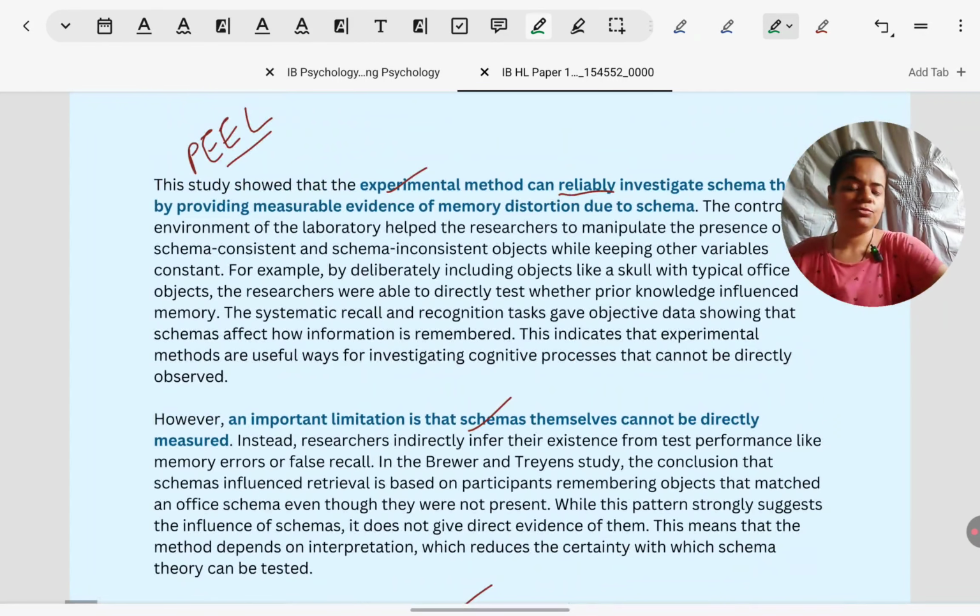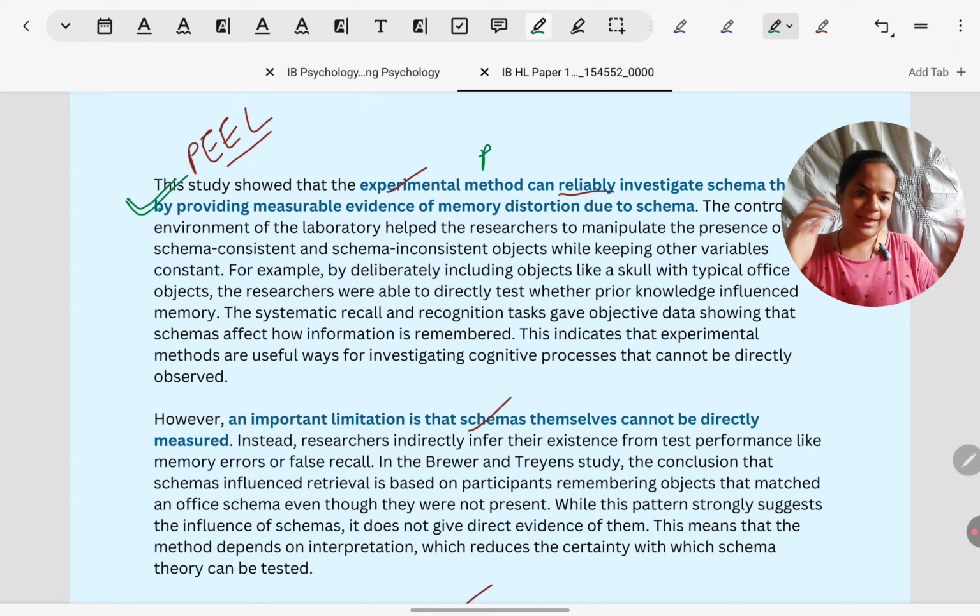Now I will take you through the critical thinking, measurement, how we can cover it, and for one or two paragraphs I'll explain to you the PEEL format again with application. See, we make a point first. When it comes to measurement in schema theory, lab experiments are used and they have reliability. Meaning, I'm giving a point.